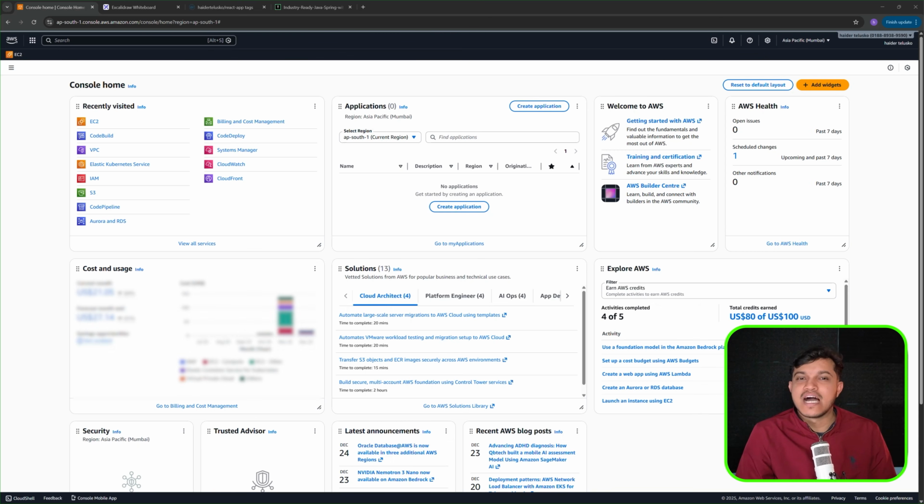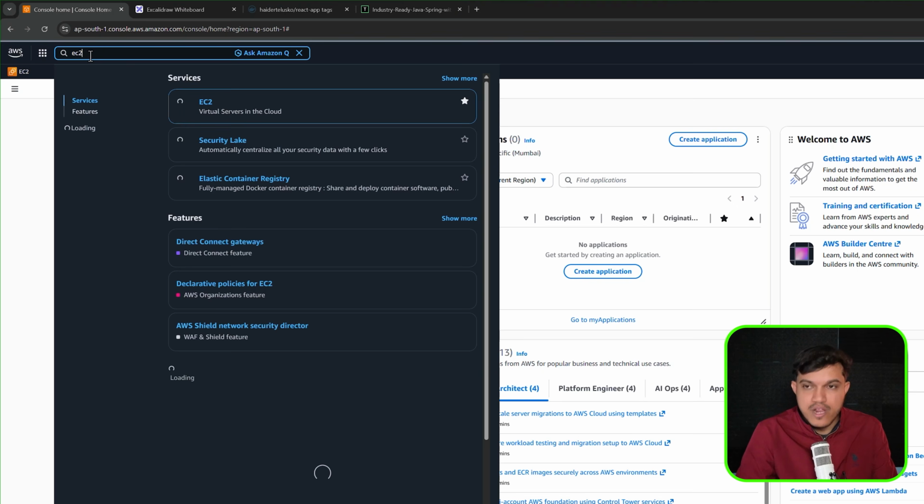Now the AWS account is created. I hope you have installed the Git Bash terminal also. If not, any other terminal works fine with it. Whatever UI you can see on your screen, it may not be the same on your screen. You can ignore that. Just go to the search button and search for EC2.